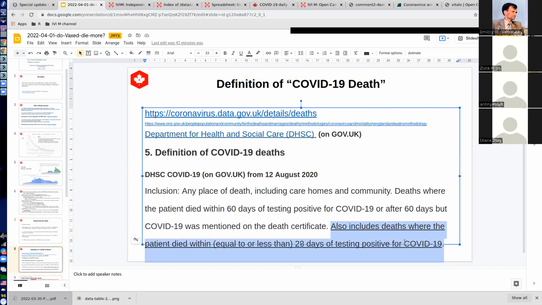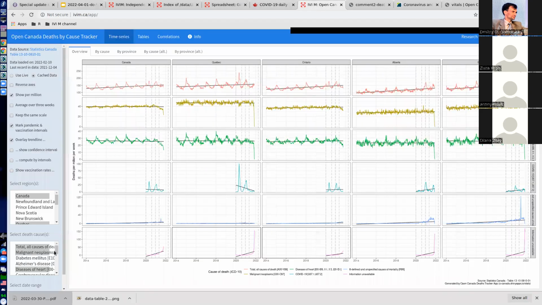So if you died, let's say from Alzheimer's, but you had a positive COVID test, according to this definition you will be filed as not having died of Alzheimer's, but as having died of COVID. And this is apparently what is happening right here.